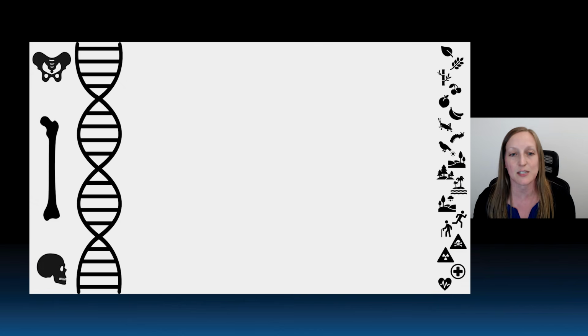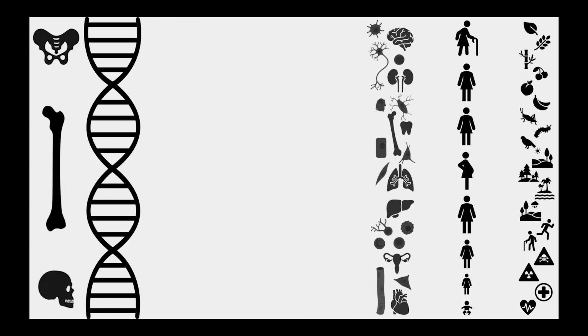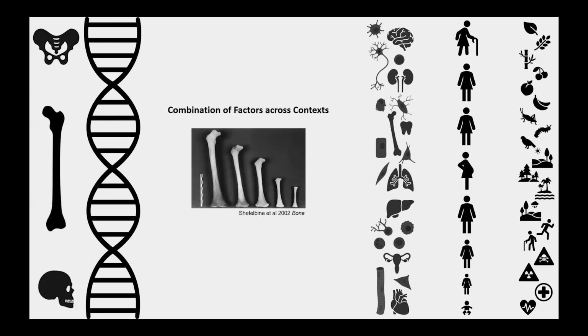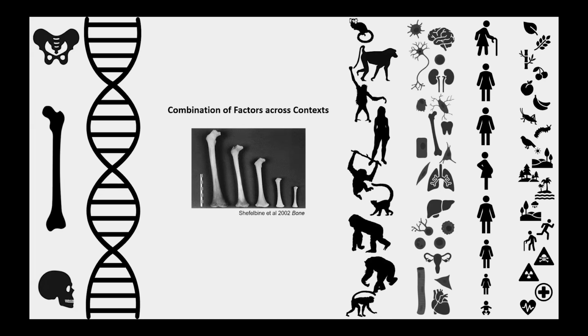And on top of this, we also need to consider that genetic factors may have different effects in different environmental contexts. And environmental contexts may be more than just external factors, but they can also include different developmental contexts and different cell and tissue type contexts. And this complex combination of factors across many contexts is how most complex skeletal traits arise. So we really need to be mindful of the potential multiple and interacting factors that can underlie trait variation, whether we're thinking about trait variation within just one species or thinking about trait variation across multiple species and evolutionary timescales.